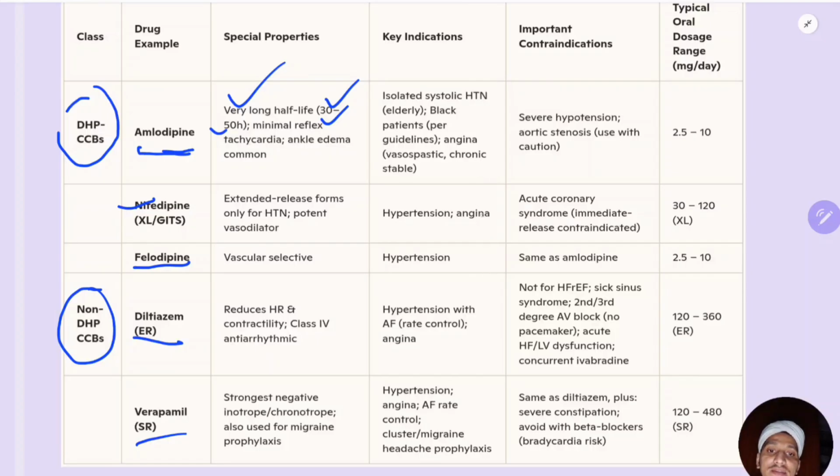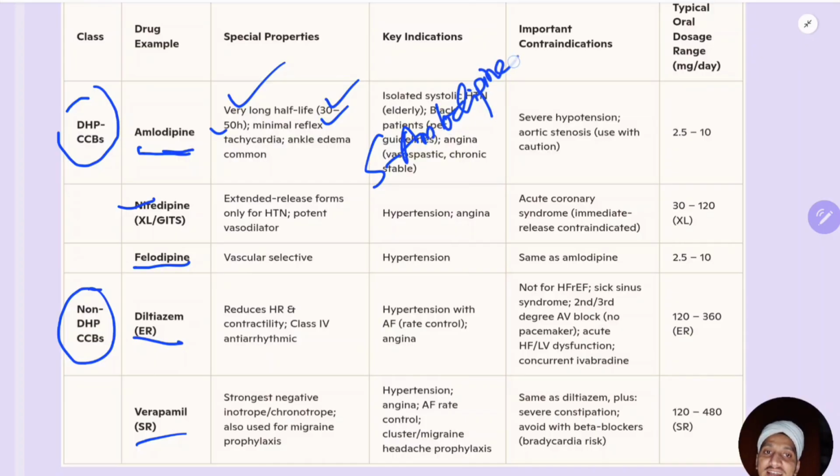When you vasodilate and the BP falls, by a feedback mechanism it causes a reflex increase in the heart rate. That is nothing but reflex tachycardia. That is a side effect of calcium channel blockers. Minimal reflex tachycardia is seen with amlodipine, but nowadays S-amlodipine is more commonly used.